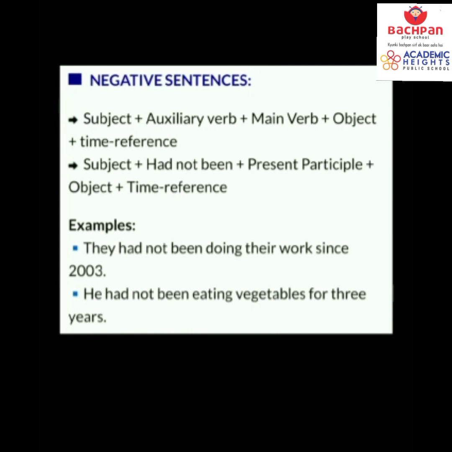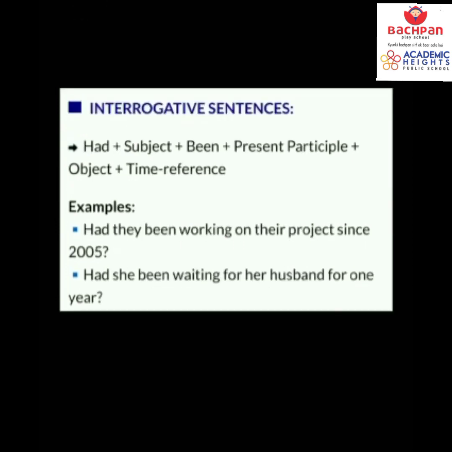He had not been eating vegetables for 3 hours. I hope this is clear to you. Then children, here I want to tell you one thing, that whenever we write not, we always write not after had. Had not been. And if we use hadn't, they hadn't been doing, right? See the sentence structure of the interrogative sentences of past perfect continuous tense.